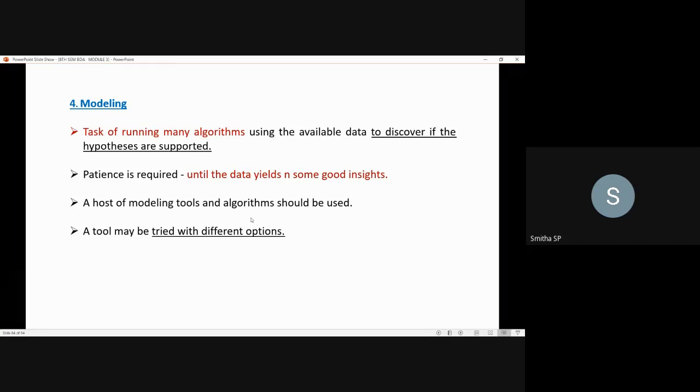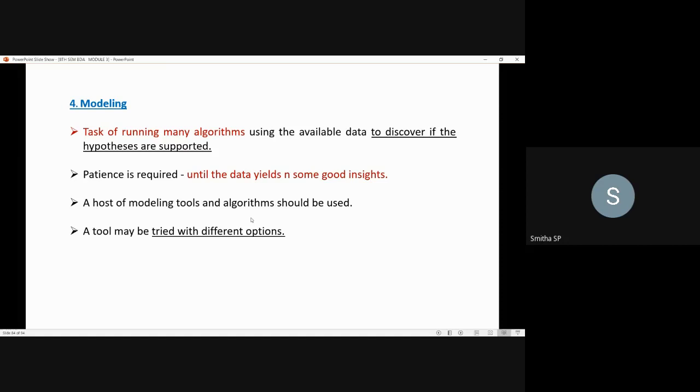The next thing is that patience is required until the data yields good insights. The second point tells you that patience is required in continuously engaging the data until it yields a number of good insights to that problem.